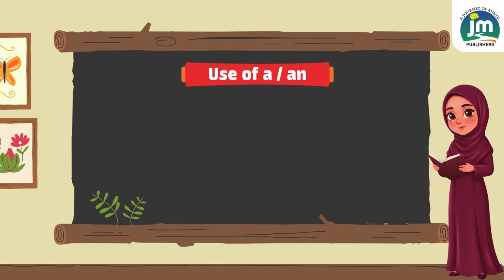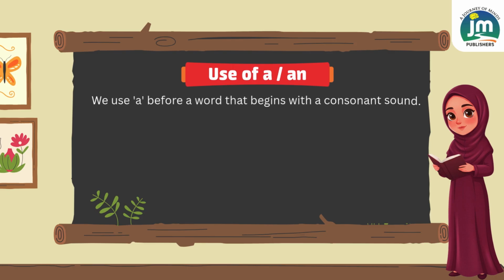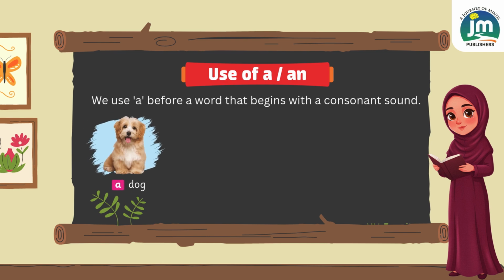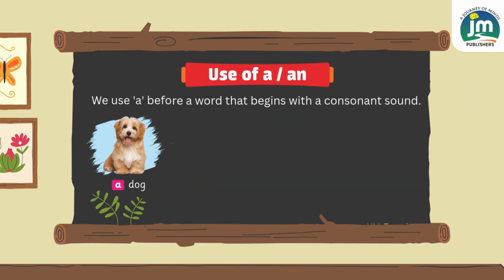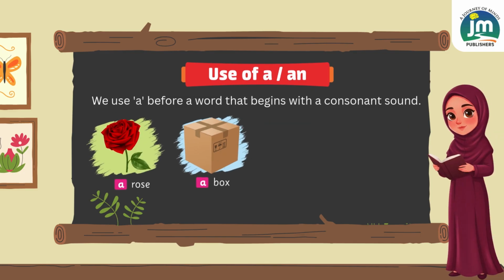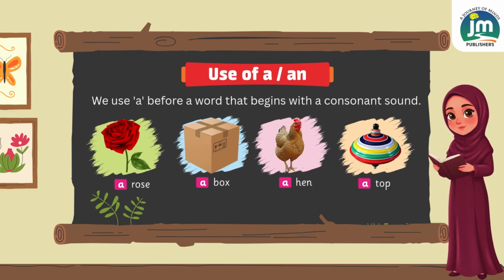Now we use a before words that begin with a consonant sound, like a dog, a frog, a jeep, a table, a rose, a box, a hen, and a dog.